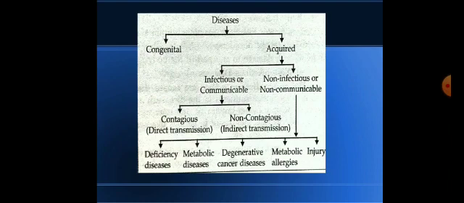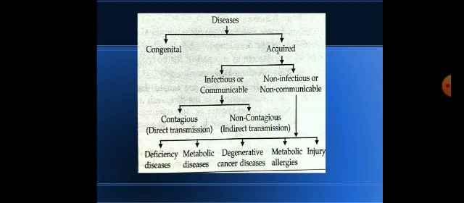Now you can see this chart. Diseases can be divided into two categories, congenital and acquired. Congenital means genetic disorder. They can be genetic disorders due to environmental factors and so on, like color blindness, hemophilia, sickle cell anemia, albinism and so on. So they are genetic disorders, and some are acquired.